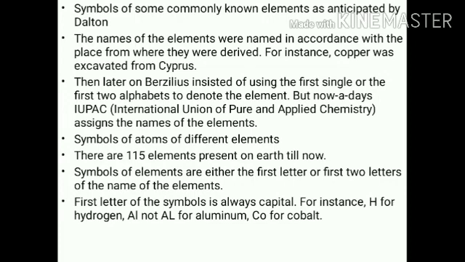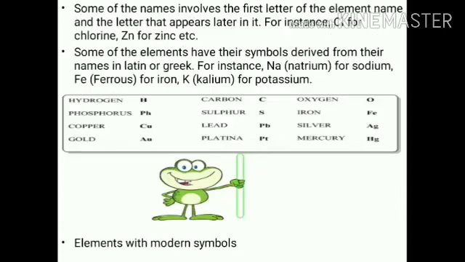According to Berzelius, the symbol of any element should be the first letter or the first two letters. For example, the symbol of hydrogen is H, aluminium is Al, cobalt is Co.